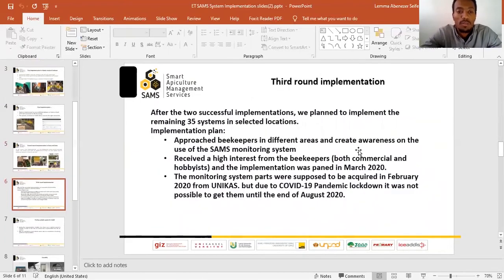For the third round implementation, as per our strategy, we first approached the beekeepers and created awareness about the benefits of the SAMS monitoring system for beekeepers. The beekeepers were interested in using the monitoring system. This system was supposed to be implemented in March, but due to Corona, we could not get the parts from Unicastle in February, and it was at the end of August that we got the parts.